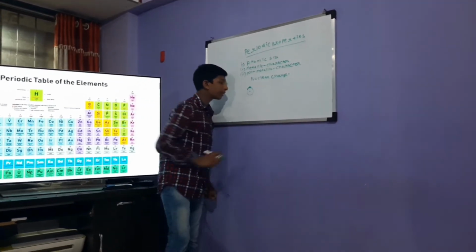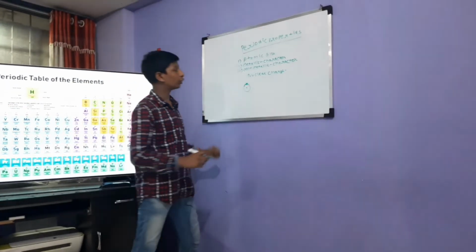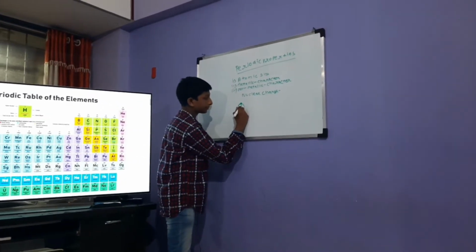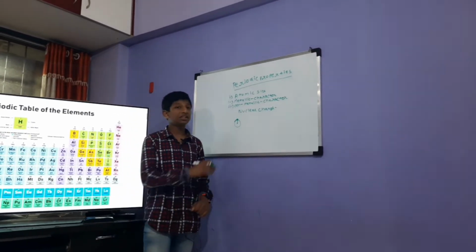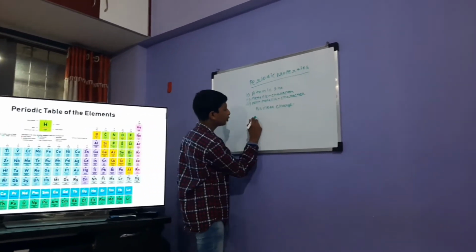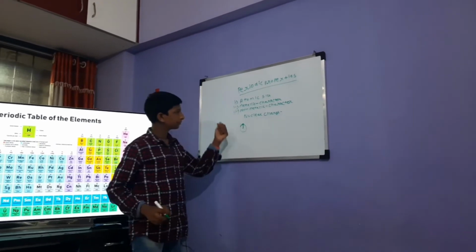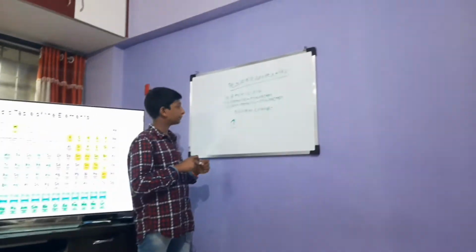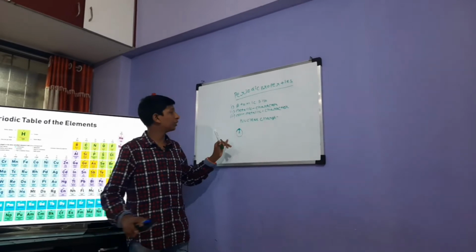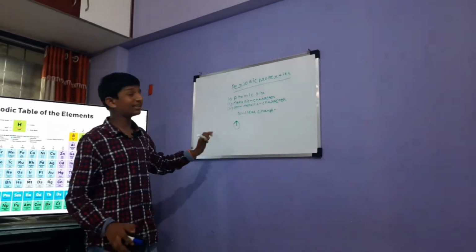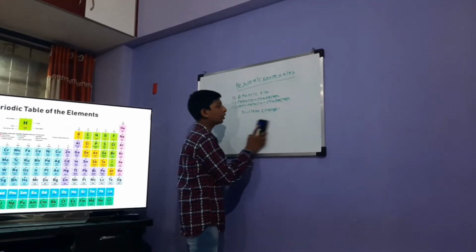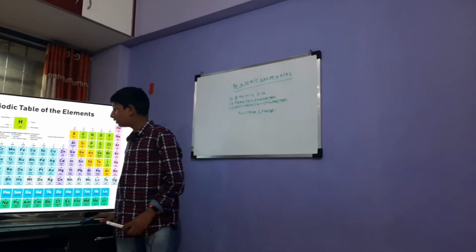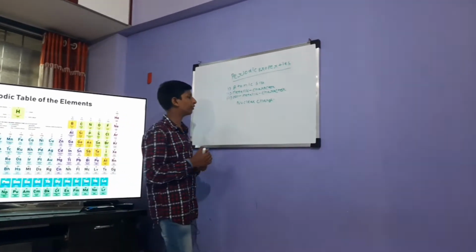Now this is of hydrogen, and the nucleus is pulling the electron towards it. So the nuclear charge means that the nucleus pulls the electrons towards it. That is called the nuclear charge. And now let's discuss the variations of it.